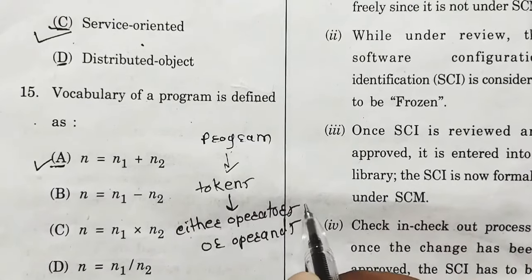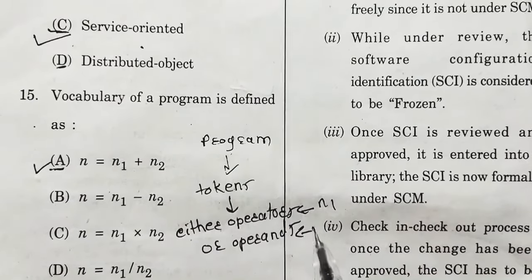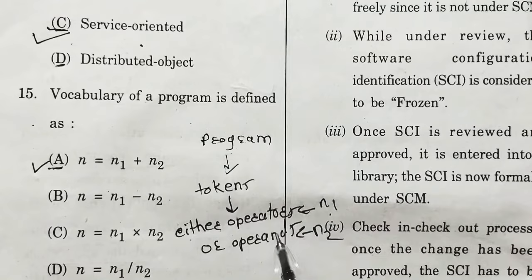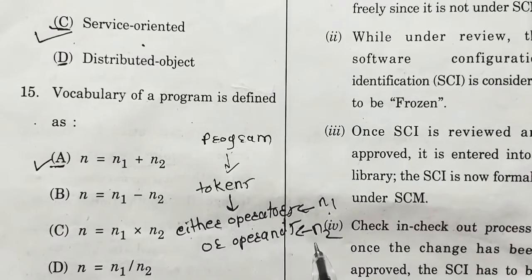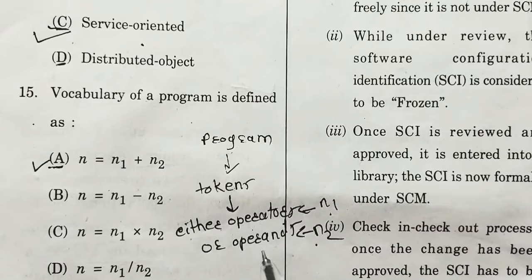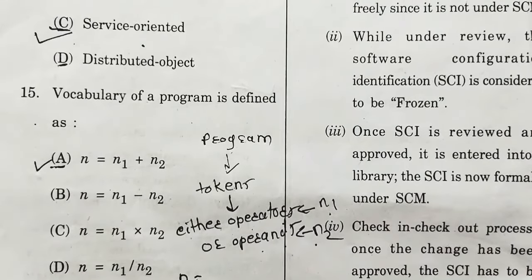Now the count of operators we denote as n1, and this is n2. n1 is the count of all the unique operators, and n2 is the count of all the unique operands. So n means vocabulary.